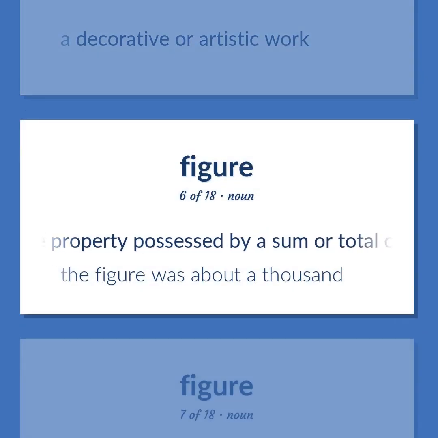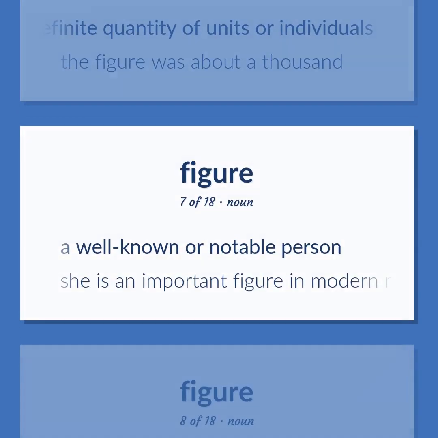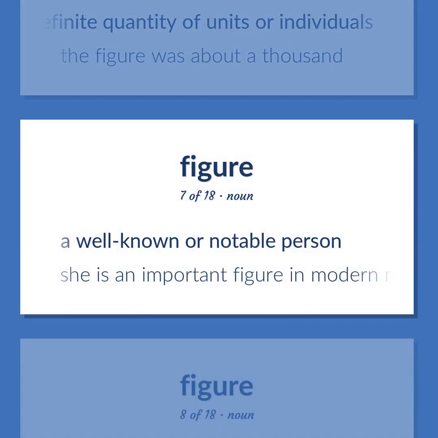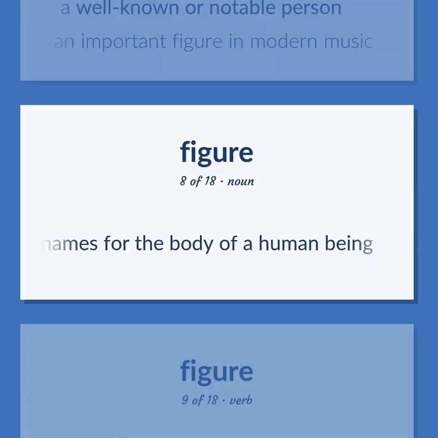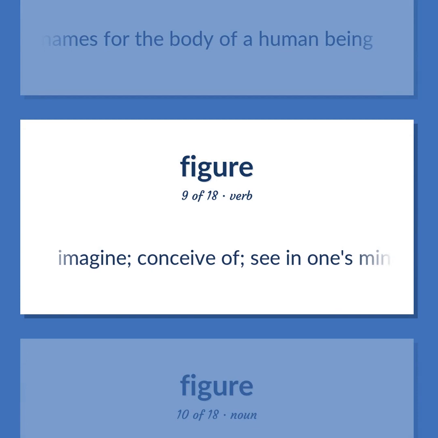The property possessed by a sum or total or indefinite quantity of units or individuals. The figure was about 1,000. A well-known or notable person. She is an important figure in modern music. Alternative names for the body of a human being. Imagine. Conceive of. See in one's mind.